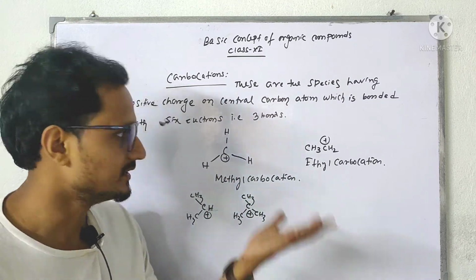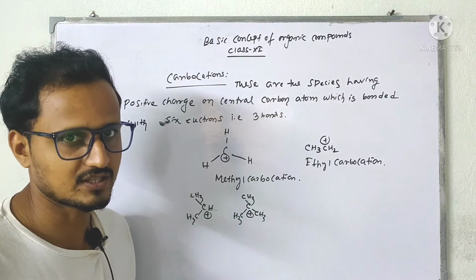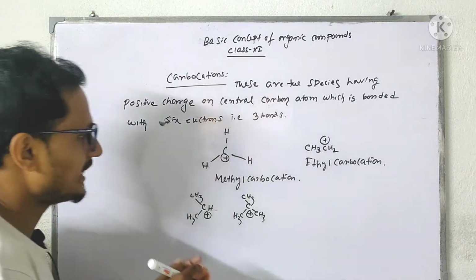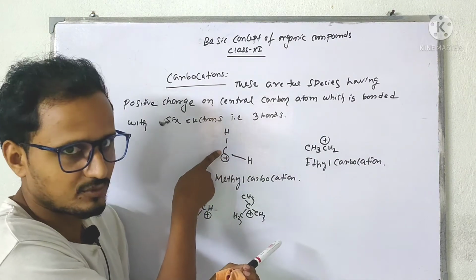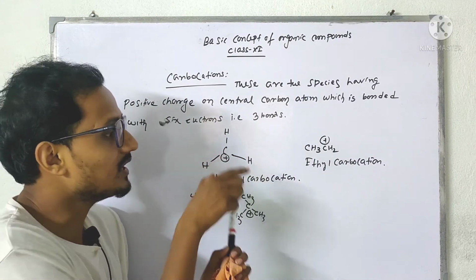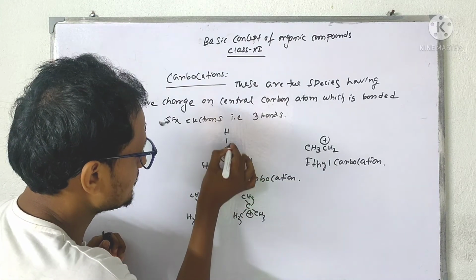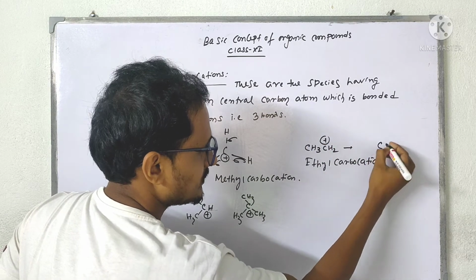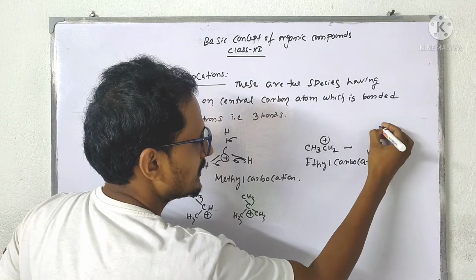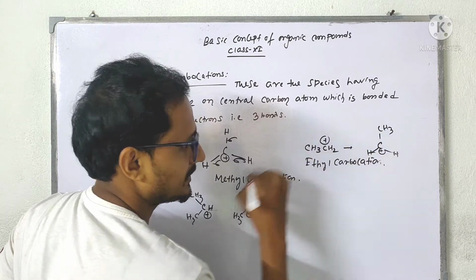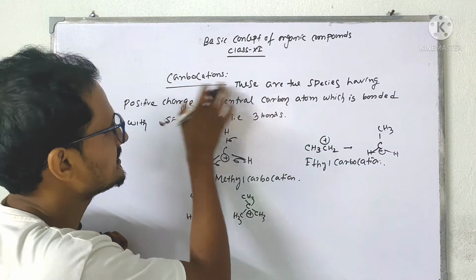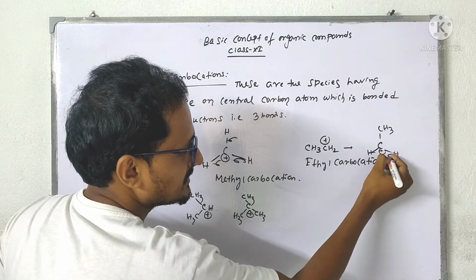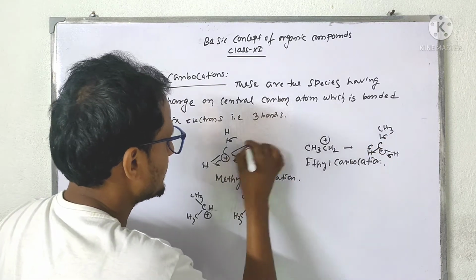These are examples of carbocations. Now come to the bonding of carbocations: how they form and what the bonding is. Surrounding our central carbon, we can see 3 bonds and all are sigma bonds. If you expand this, you will get 2 hydrogens and 1 methyl group surrounding a central carbon atom. These carbocations can also be called carbanium ions. This one has 3 sigma bonds, that means sp2 hybridized.